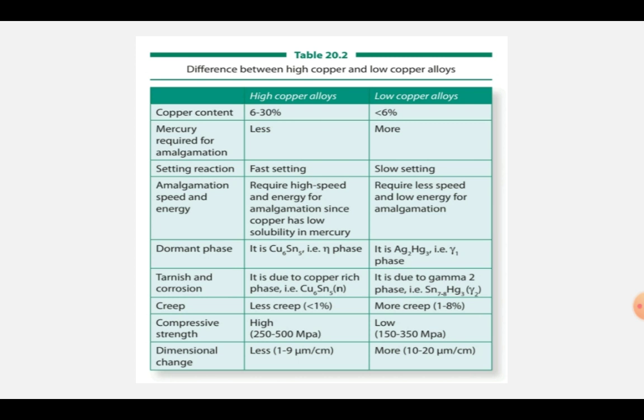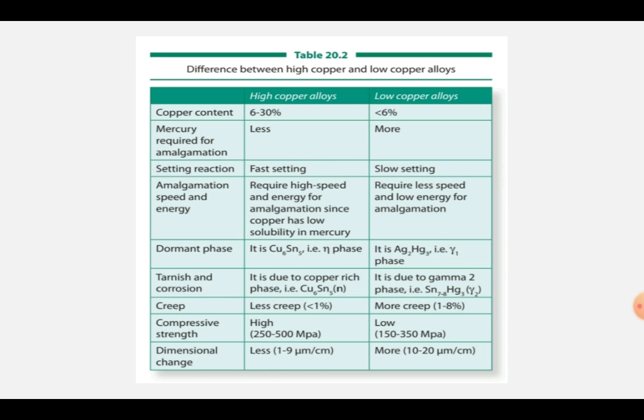High copper alloy is fast setting, whereas low copper is slow setting. For amalgamation speed and energy, high copper requires high speed and energy since copper has low solubility in mercury, whereas low copper requires less speed and low energy.